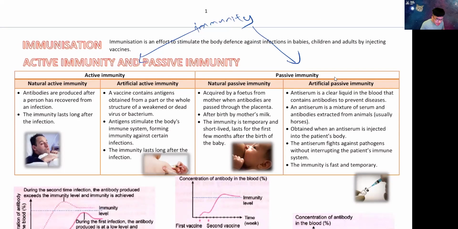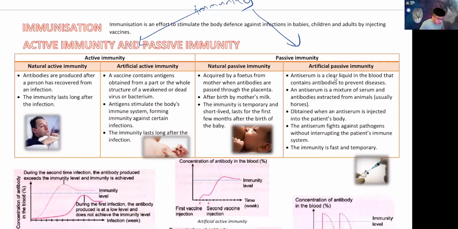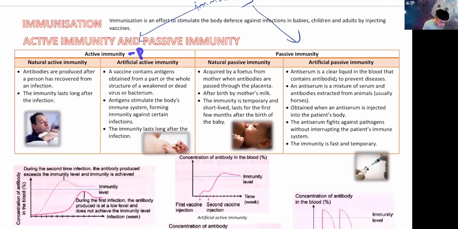So what's the difference? Very easy. Active is when you go and do something yourself. Passive is when you let something happen to you. You are not doing anything. So same thing here. Active immunity is when you produce your own antibody. If you still remember what antibody is, it is something used to fight pathogen.